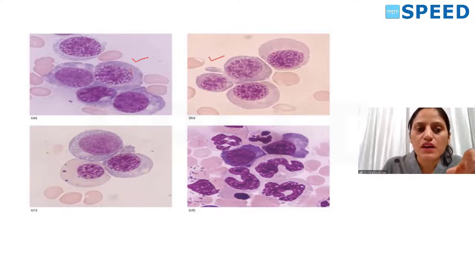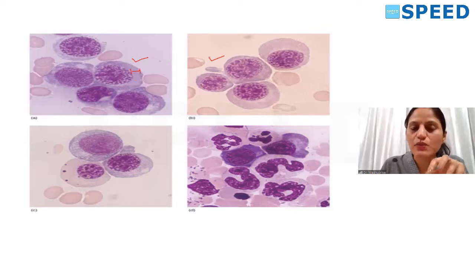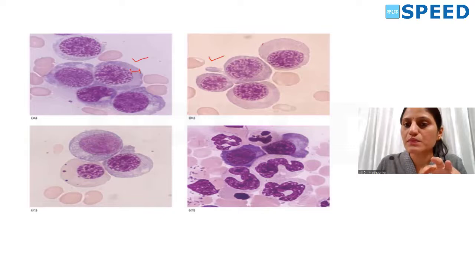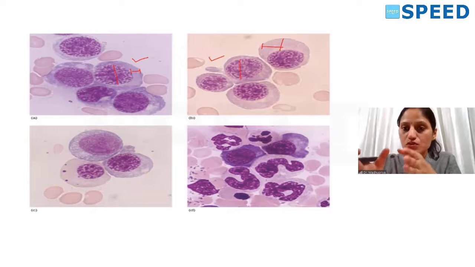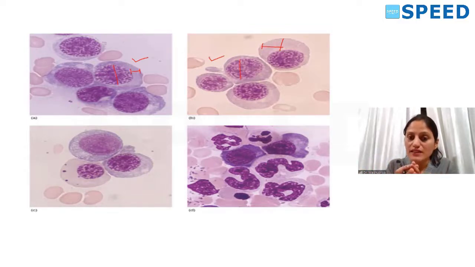When you observe the cytoplasm of these erythroblasts, the hemoglobinization is less and it is more blue in color. But here the pink orthochromatic cytoplasm has appeared, the hemoglobinization has occurred. But the nucleus is similar. When there is this much hemoglobinization, the nucleus should have been condensed, more matured, but that is not happening.